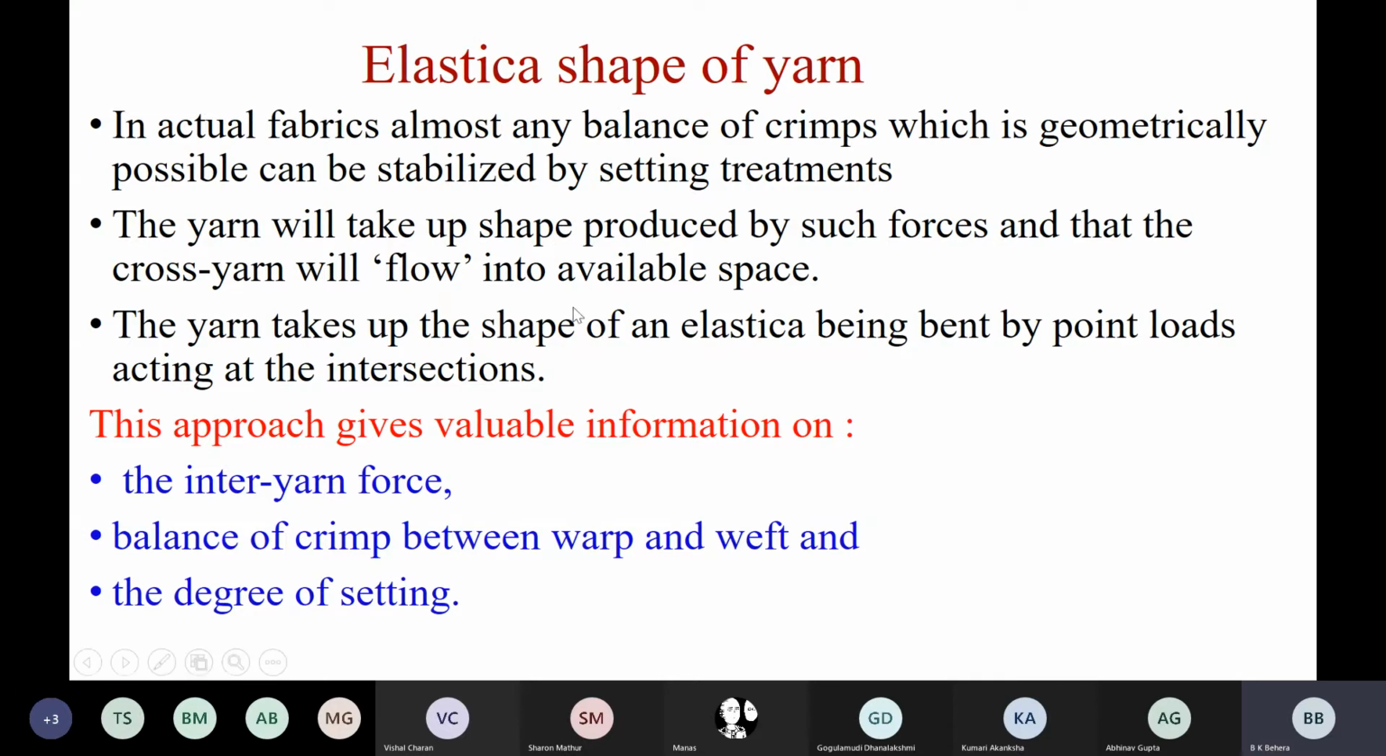So this approach gives three valuable pieces of information. Number one, there is an inter-yarn force. Second, balance of crimp between warp and weft, with reference to yesterday's lecture. Third, there is a degree of setting, because it is a viscoelastic material.